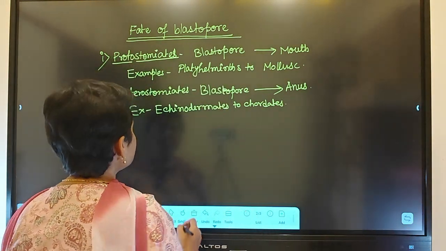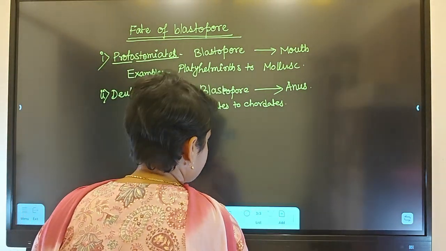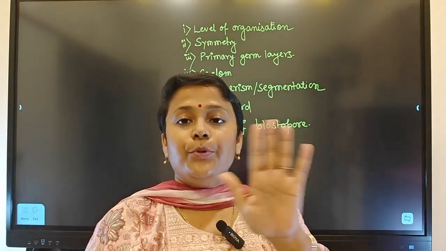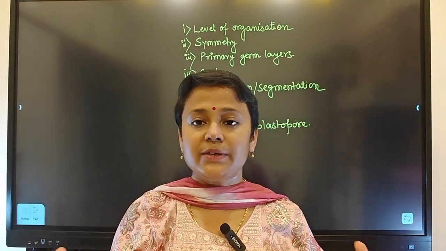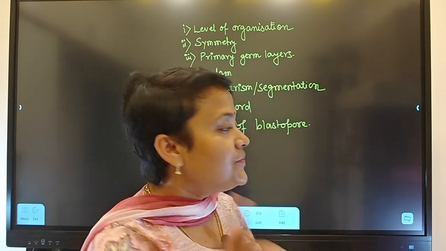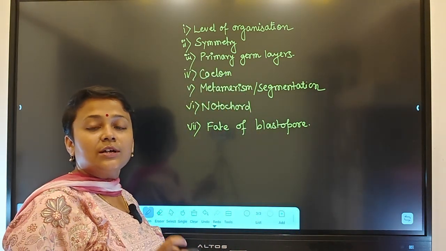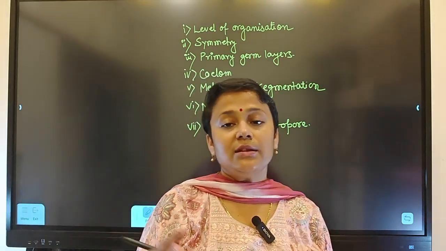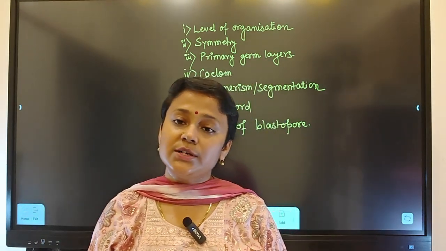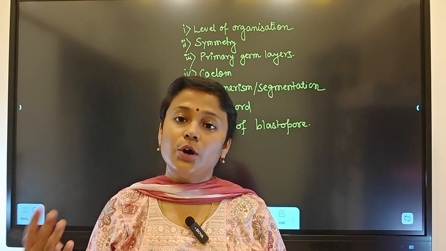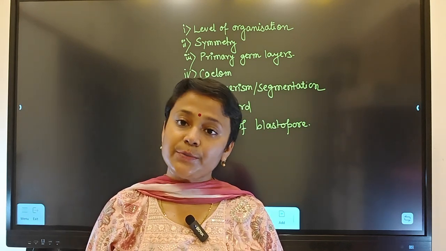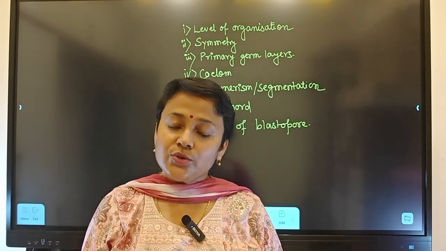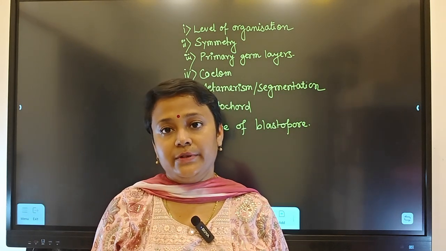Okay. So coming to the next one. Let's check how many bases of classification we have discussed. First we discussed the level of organization, in which we covered cellular, tissue, and organ system. In symmetry, we discussed asymmetrical, radially symmetrical and bilaterally symmetrical animals.